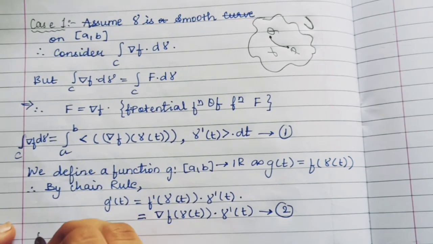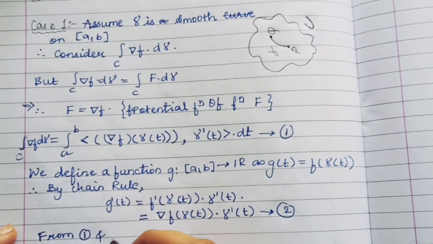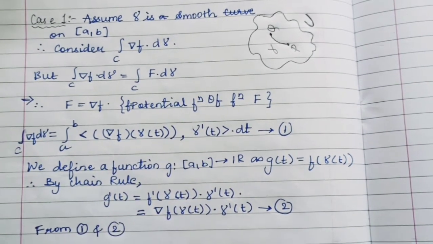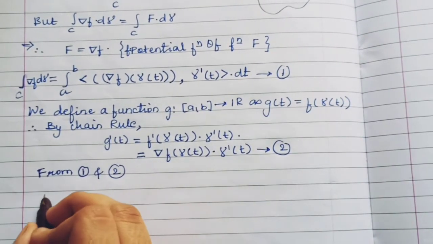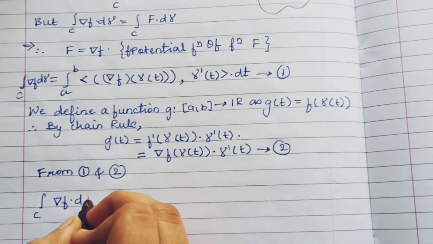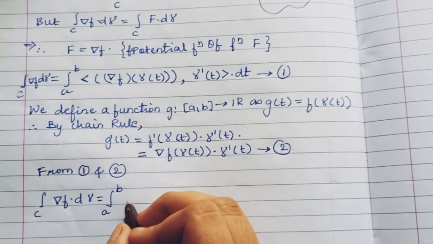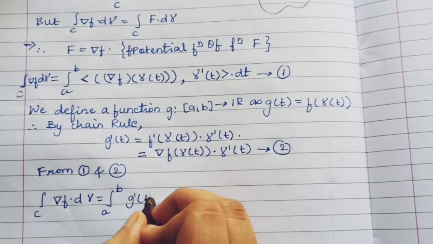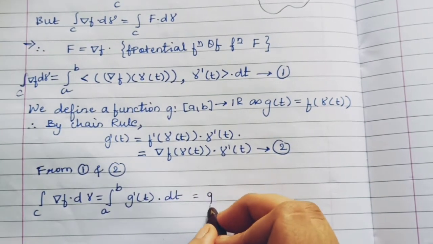So comparing, or from 1 and 2, we can say that the line integral of ∇f dγ over C is equal to the integration from a to b of g'(t), which is what we found in equation 2, dt.